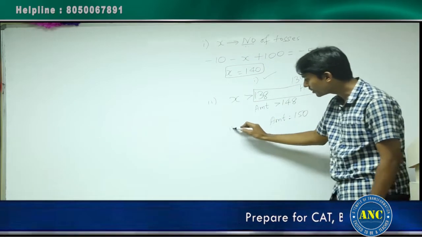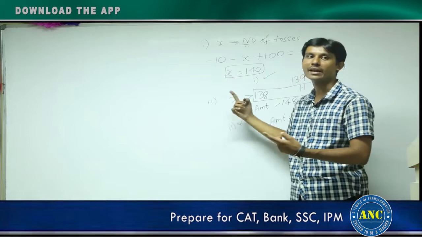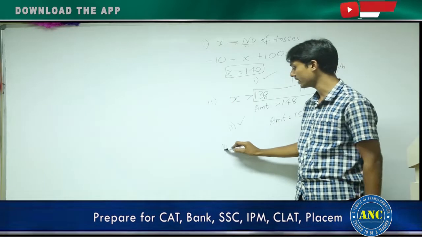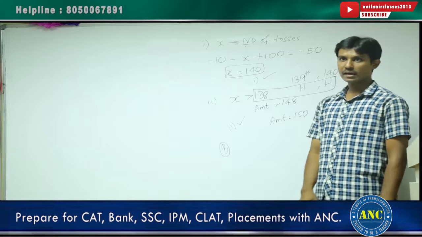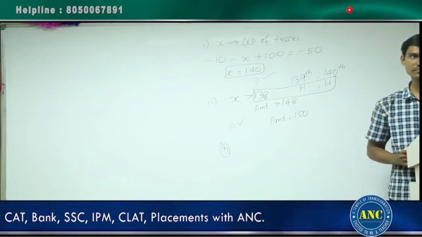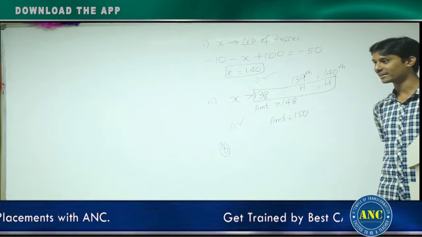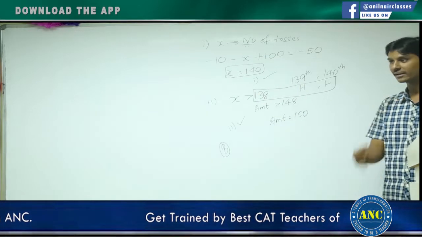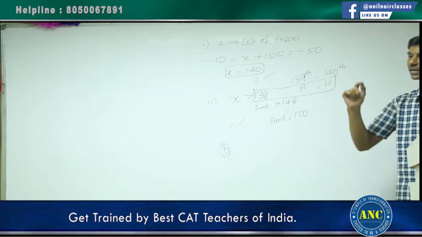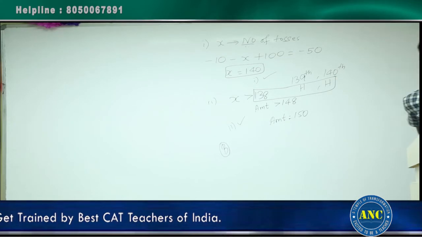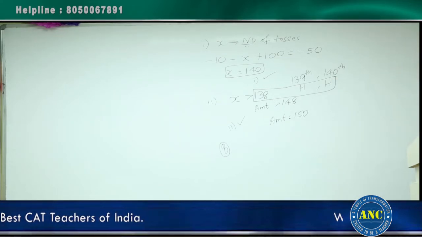That means both the statements individually will make your answer possible. Option B is the answer. Clear, right, everyone? You are clear? Why is it greater than? What you said initially is right, but I did not complete the statement at that point. That is the reason I said combining at that point. Clear?